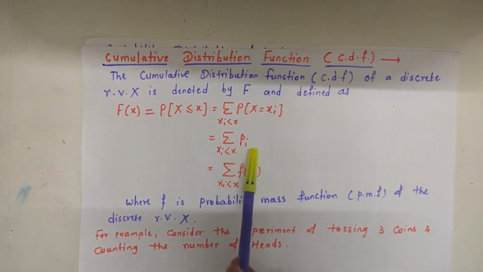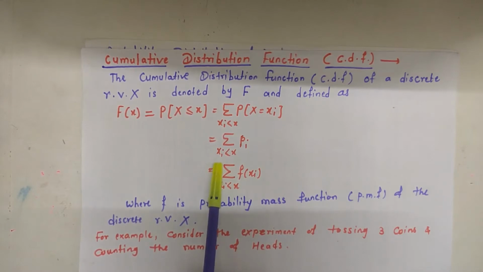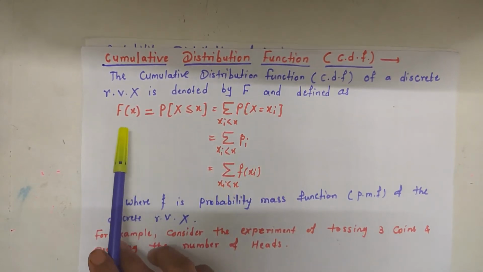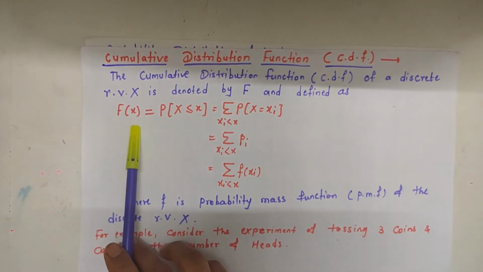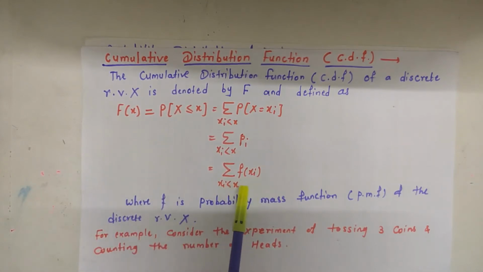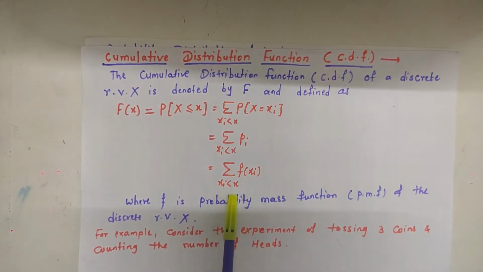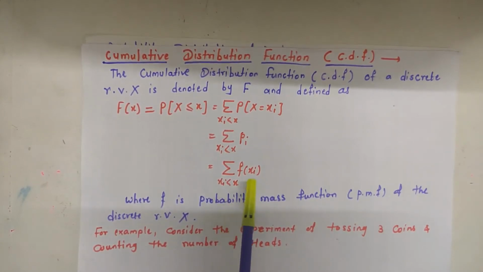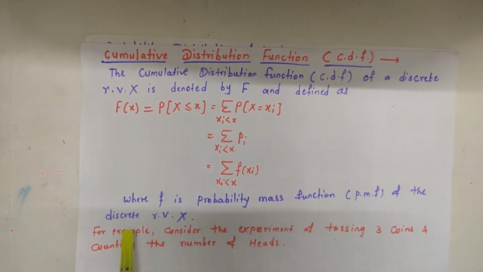That is, the summation of all probabilities such that xi is less than or equal to x. So the cumulative distribution function F of x is equal to the sum of the probability mass function f of xi, where xi is less than or equal to x. Here f of xi is the probability mass function of the discrete random variable X.